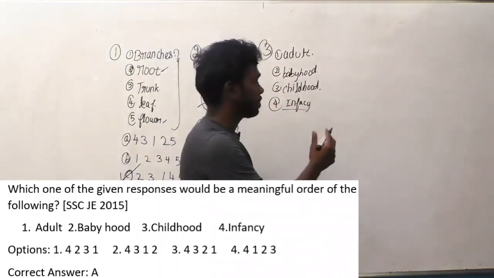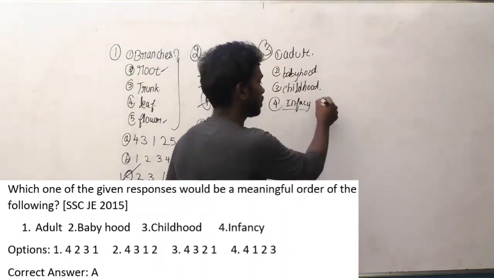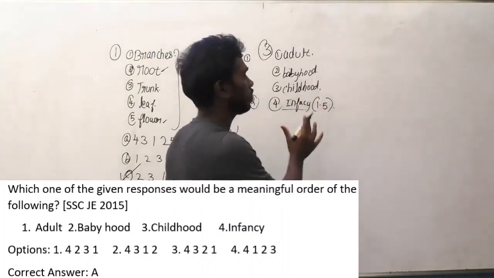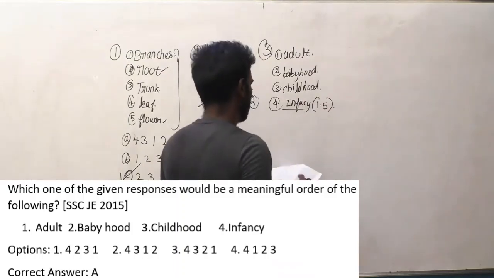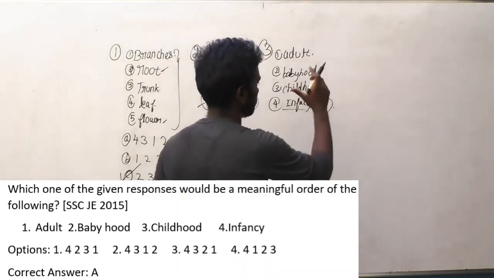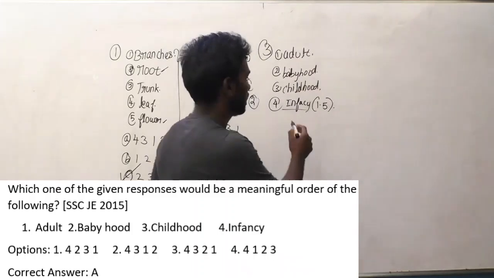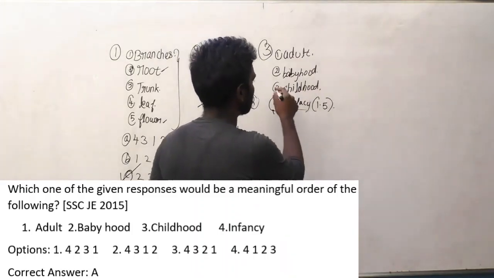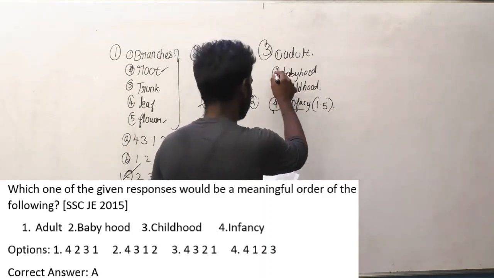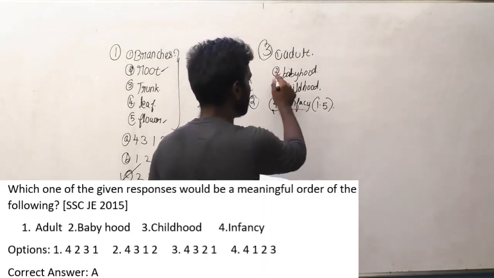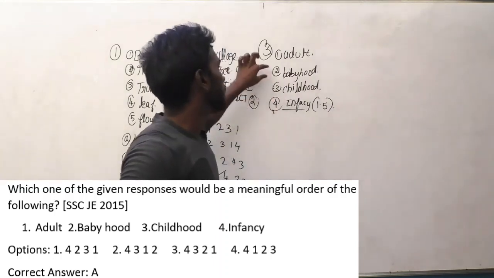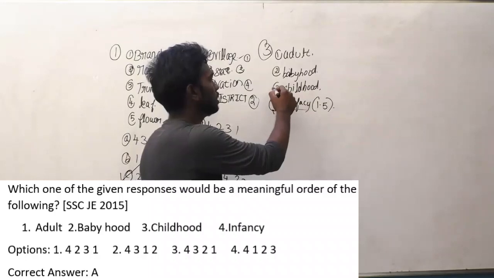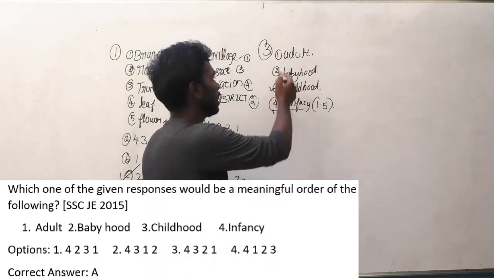Infancy means the child which is below 1.5 years is called an infancy, and we have to solve this question in a meaningful order. And what will be the shortest age here? Definitely infancy is the shortest age, which will come as first, then babyhood and childhood, because babyhood means the child will not start to talk, and in childhood only baby will go to school, and then adult.